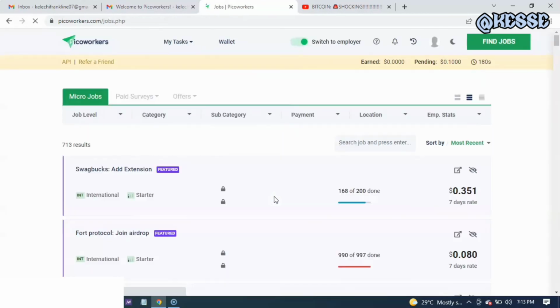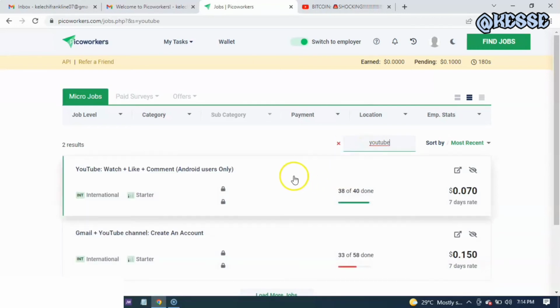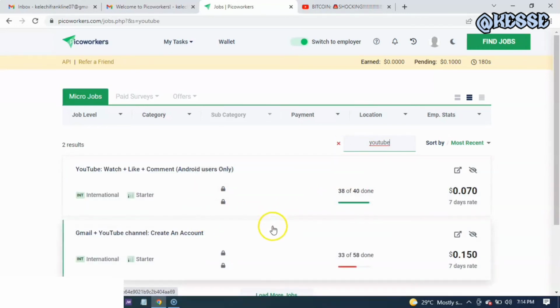This is the work page, and then I will look for another job to do the same thing again. Look for YouTube work to do, and then you get started with it. This was what I just did, and I'm going to earn 0.07 cents.